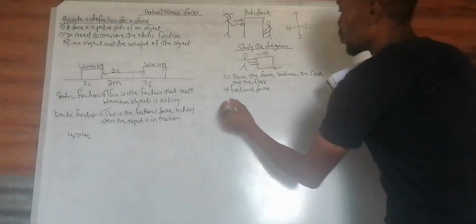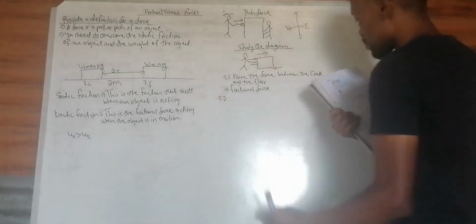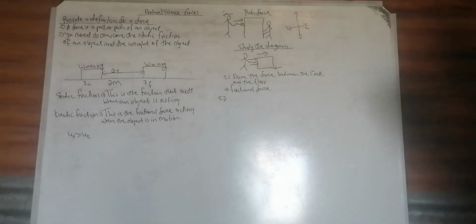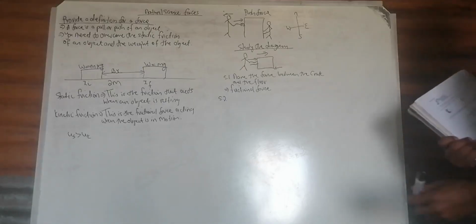Good. And then 5.2: the force between the crate and the floor is a field force or a contact force? It is a contact force, because the crate and the floor are in contact with one another.